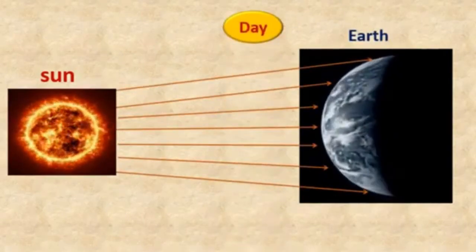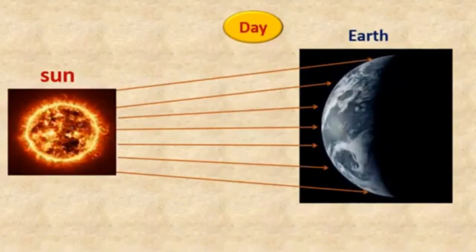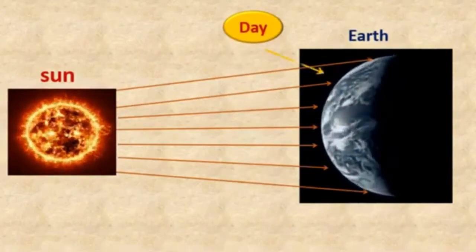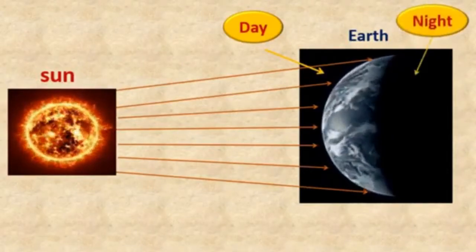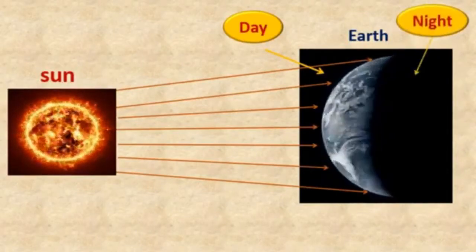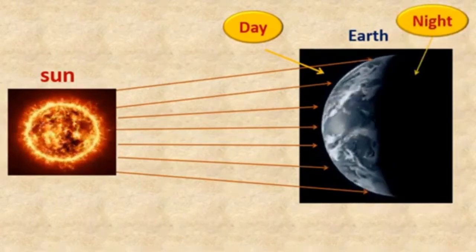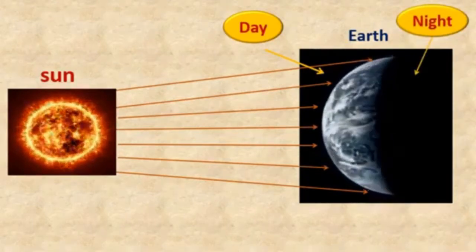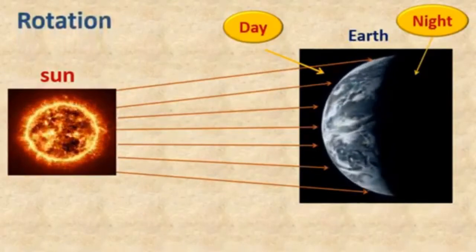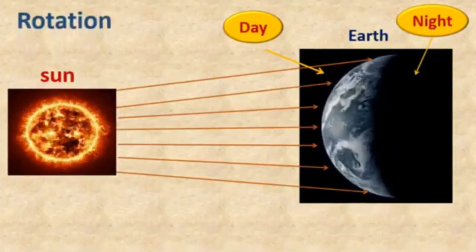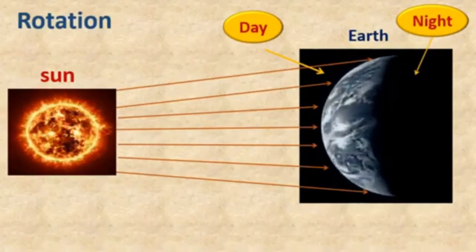And the part which is not receiving the sun's light has night. Okay? Here day and night together make a day. This we get by the rotation movement of the earth.